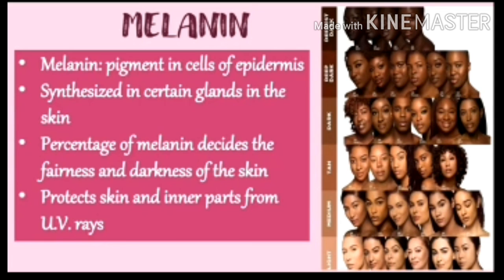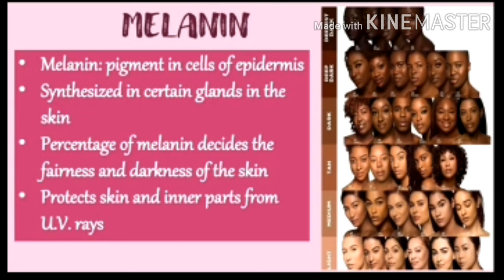If the percentage of melanin is more, the color of the skin is dark. If the percentage of melanin is less, then the color of the skin is fair. Again, melanin protects skin and inner parts from the harmful UV rays, ultraviolet rays, which come from the sun. Not only the color of the skin, the color of the hair too depends on melanin.